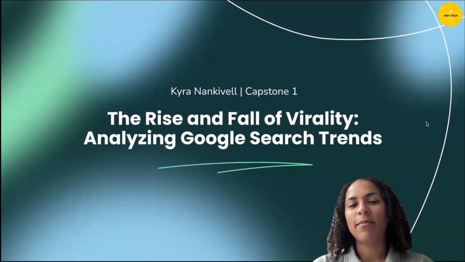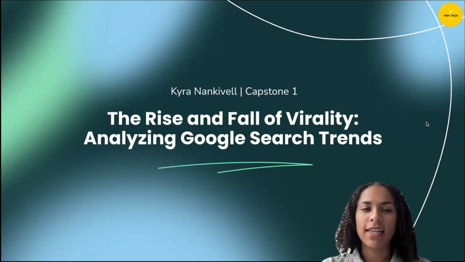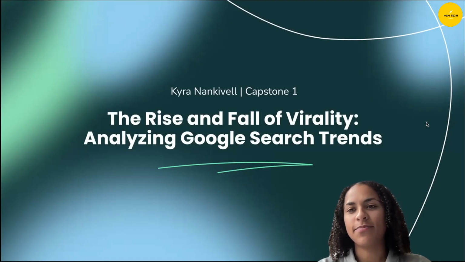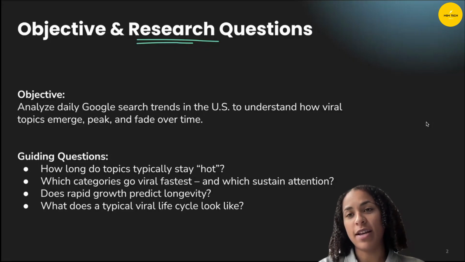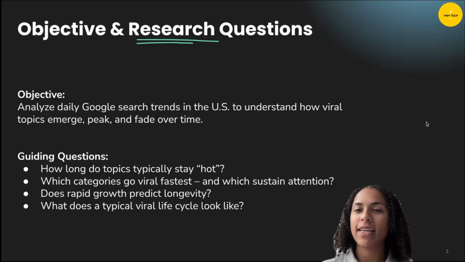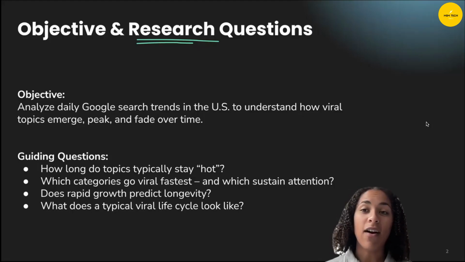This is my Capstone 1, where I talk about the rise and fall of virality by analyzing Google search trends. So the objective and research questions. The objective was to analyze daily Google search trends in the US to understand how viral topics emerge, peak, and fade over time. Some of the guiding questions that I came up with when starting this analysis include: how long do topics typically stay hot?